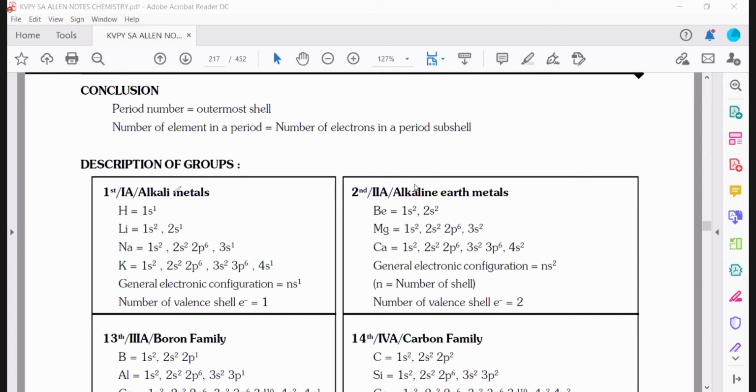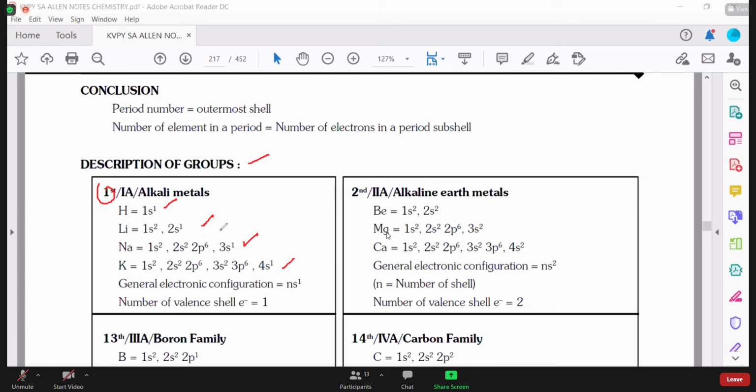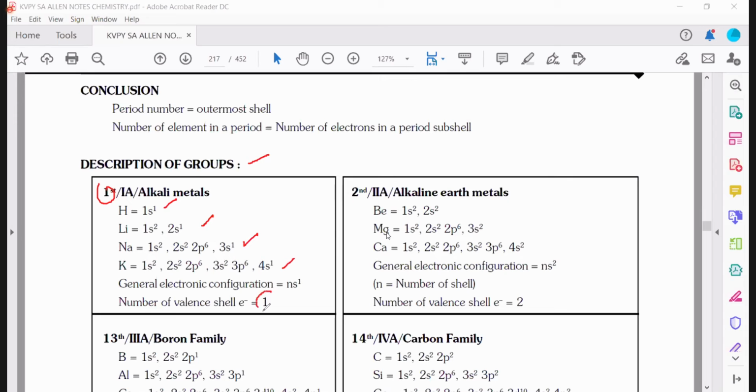Okay, sir. So see here, suppose description of groups. Alkali metals are in group 1. They have the last electron as 1s1, 2s1, 3s1, 4s1. So all s orbitals have only 1 electron. When the valence shell contains 1 electron, they are called group 1 elements. When the valence shell contains 2 electrons, they belong to group 2 elements. All of group 2 have electrons entering the s orbital. Okay, so they are called alkaline earth metals.